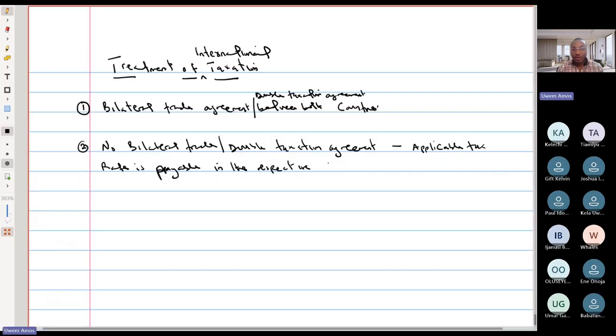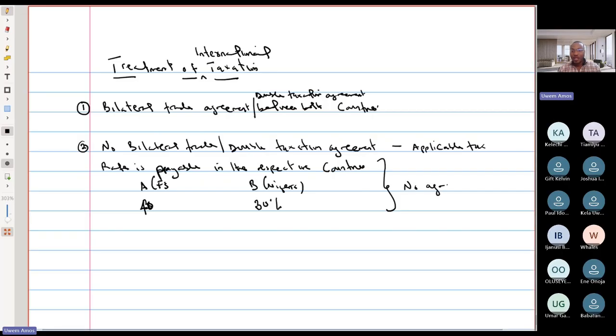So what does that mean? What that basically means is that, let's use country A and country B, for example. If the tax rate in country A, say the foreign country, is 40%, and the tax rate in country B, say Nigeria, is 30%. Now, if there is no bilateral trade agreement, the company would pay the 40% in the foreign country.